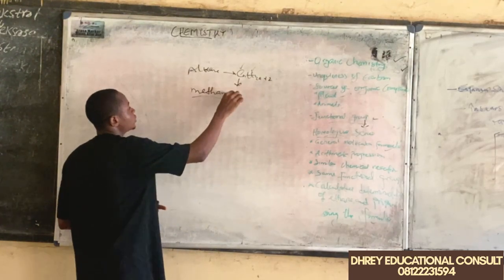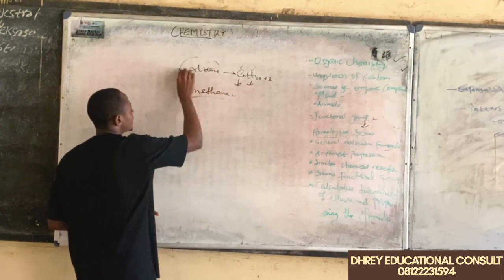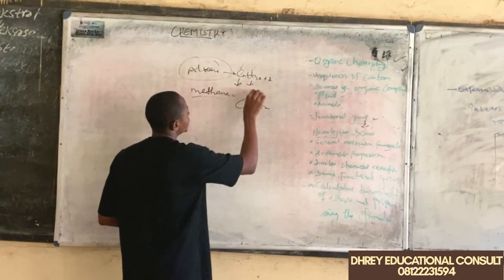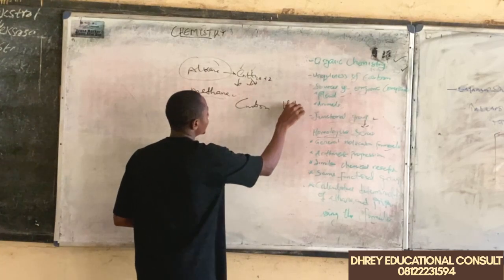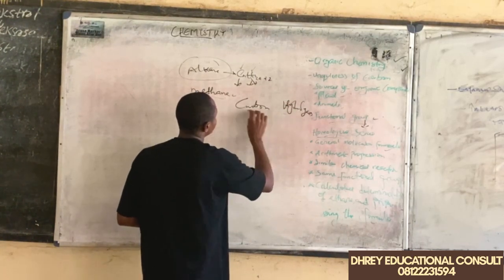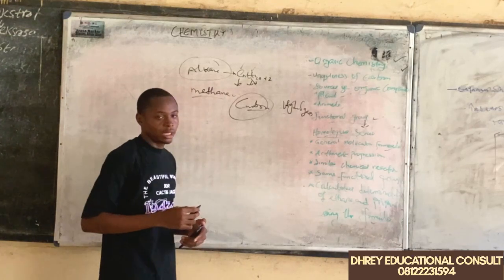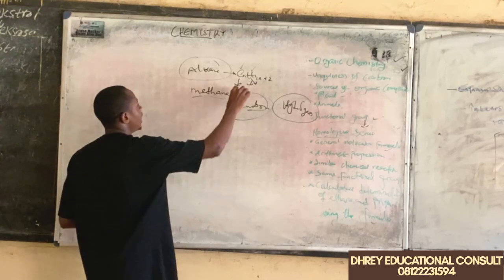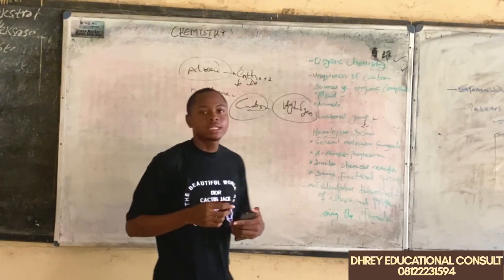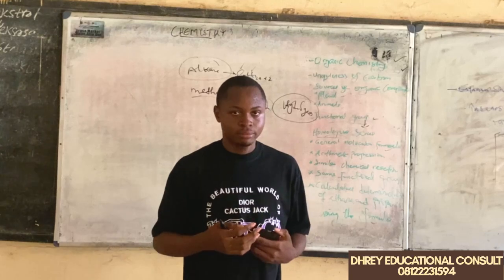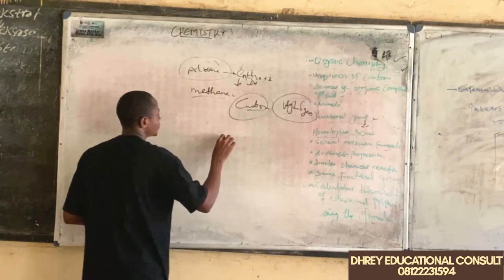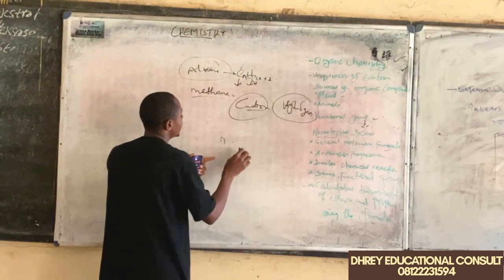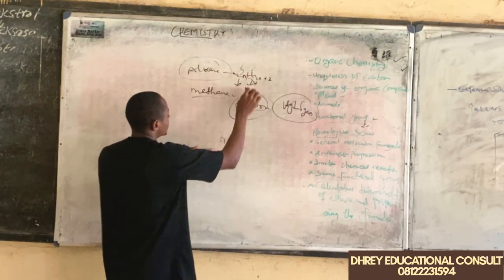There are two atoms that must be found in every alkane, which are carbon and hydrogen. Are we together? Now, n represents numbers. When we say n is 1, then the value of our C is going to be 1.